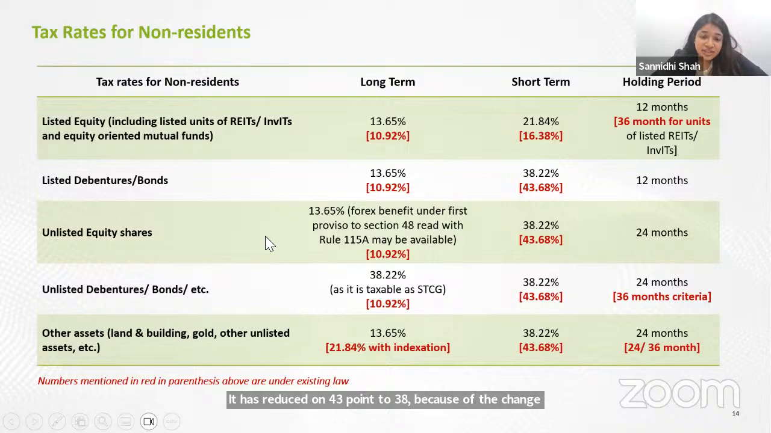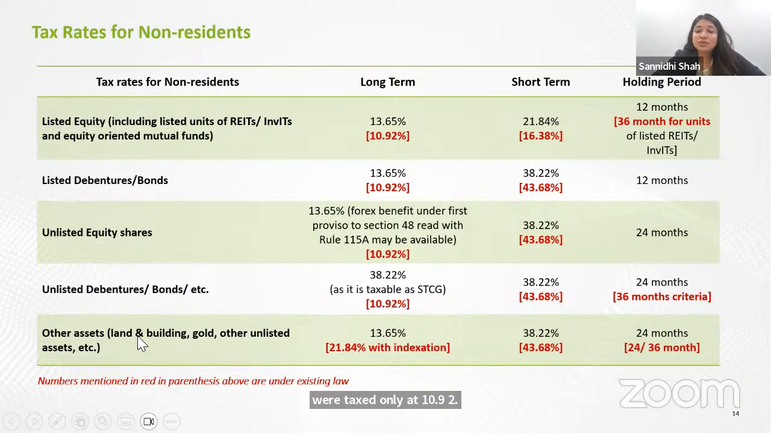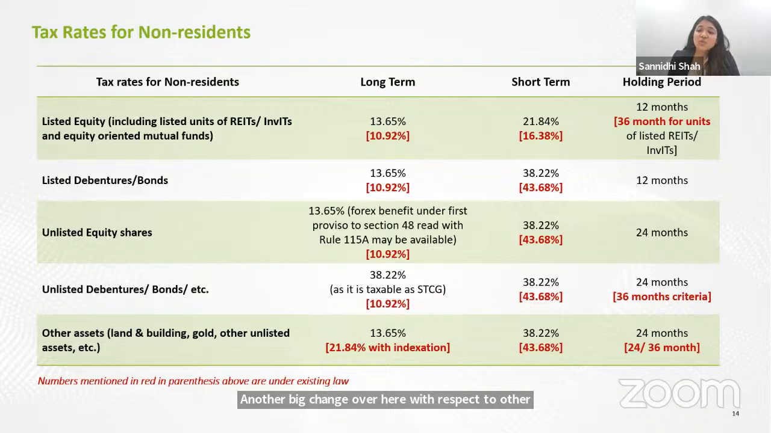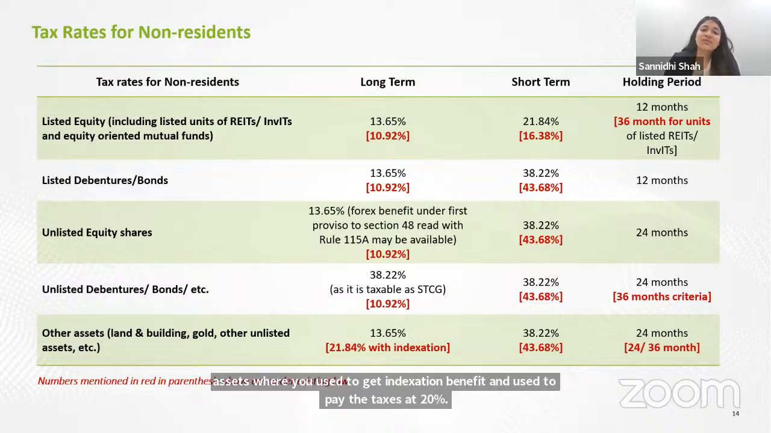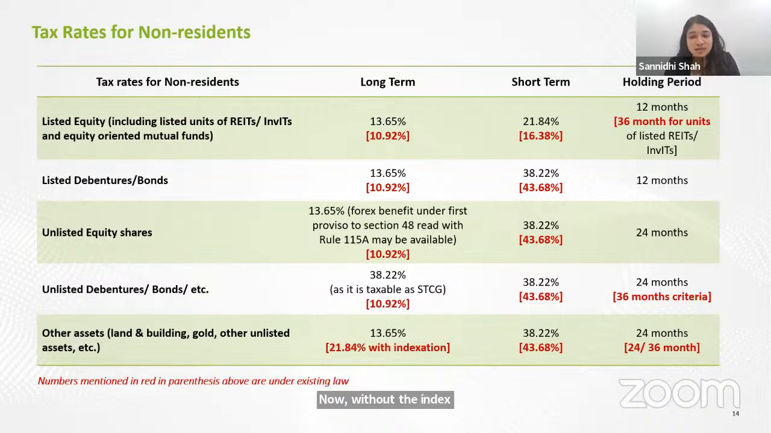Another big change is with respect to unlisted debentures and bonds, because now they are deemed to be short-term capital assets. It will be taxed at 38%, whereas earlier they were taxed only at 10.92%. Another big change over here is with respect to other assets where you used to get indexation benefit and used to pay the taxes at 20%. Now, without the indexation benefit, the tax will have to be paid at 13.65%.